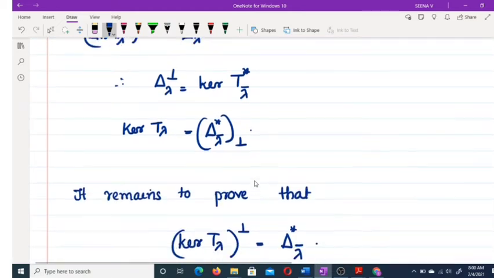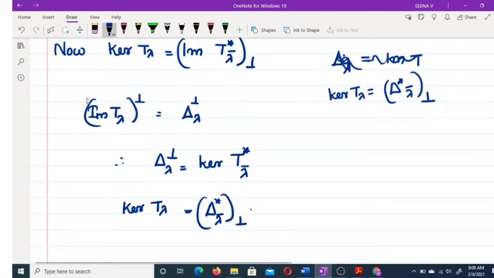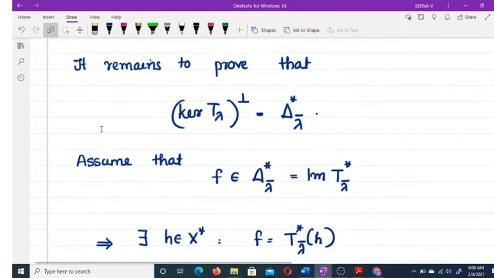Now what we have to prove? I think there is no need to write this portion. Okay. Now what we have to prove? We have to prove kernel T lambda perp is equal to delta star lambda conjugate. Listen carefully. So what is kernel T lambda? Kernel T lambda is the set of all x such that (T minus lambda I) x equal to 0.